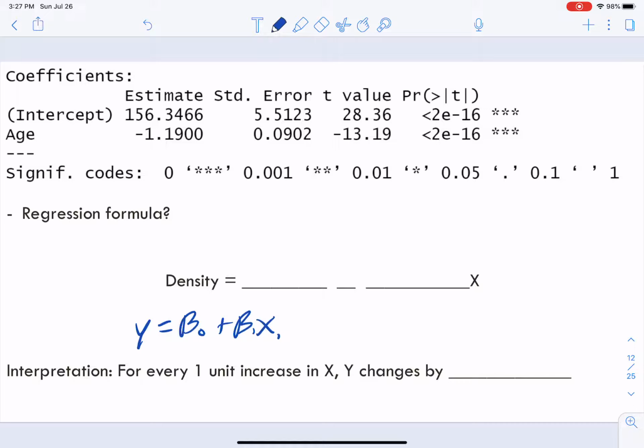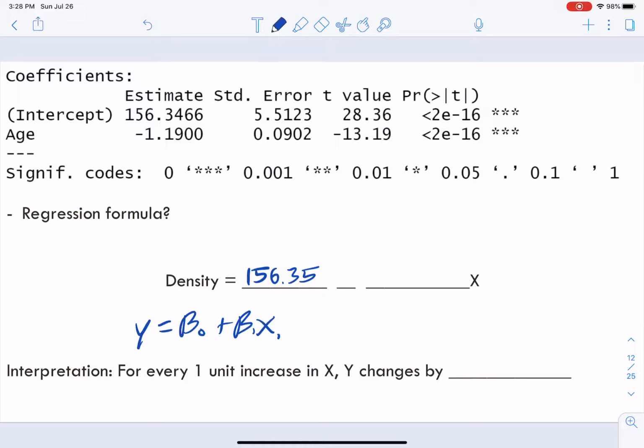Very cool. So what do I need? Well, this is the intercept, and this is the slope. The intercept, look at that, it's actually just spelled out for me right there. So let's plug that in. 156.35, we'll do a little bit of rounding magic here. And that's no big deal.